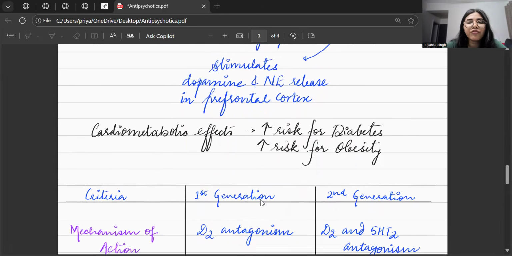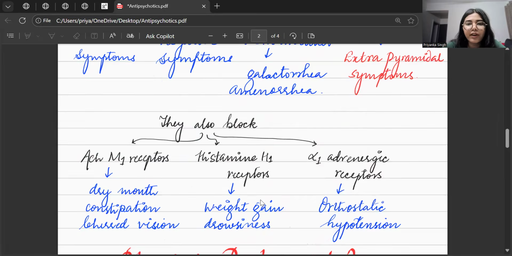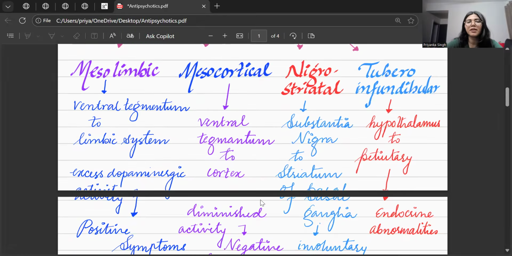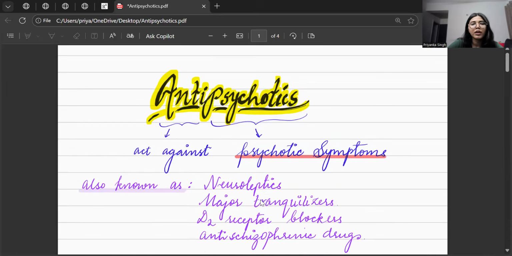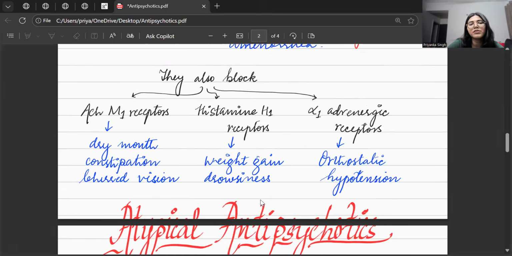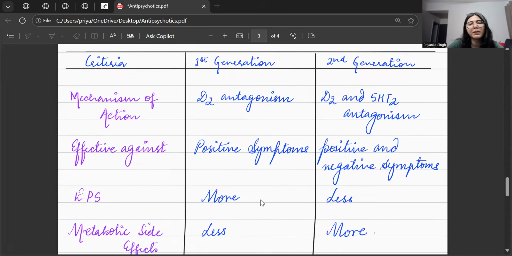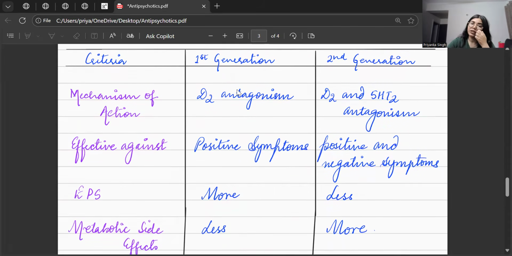So now the final conclusion of this entire topic of antipsychotics. I've tried my best to summarize the whole topic for you. And now the comparative study of atypical and typical antipsychotics, that is, first generation and second generation antipsychotics. First, you can distinguish between them by the names. First generation antipsychotics are also known as conventional or typical antipsychotics. Second generation antipsychotics are also known as atypical antipsychotics.